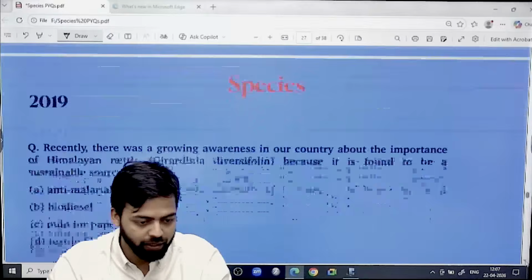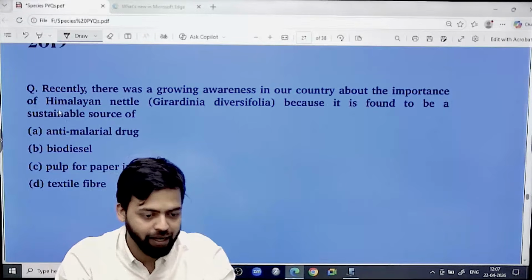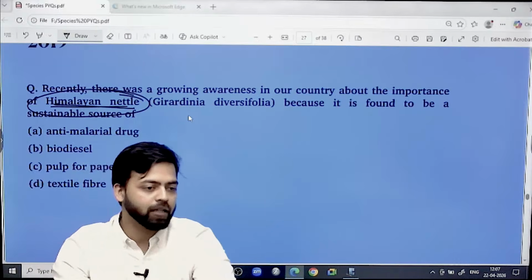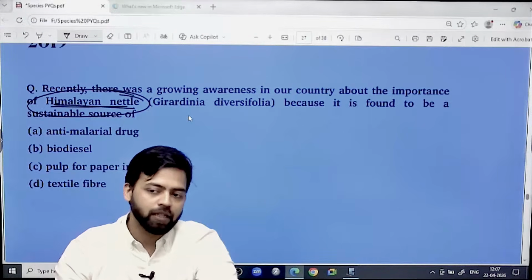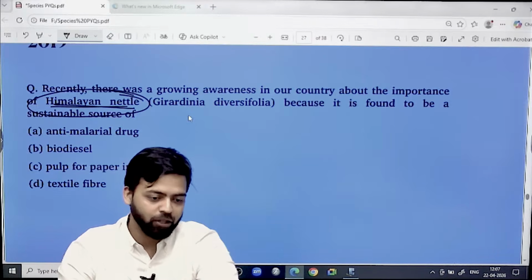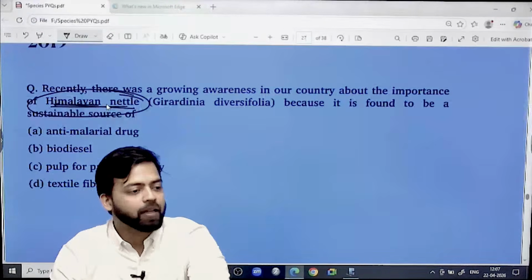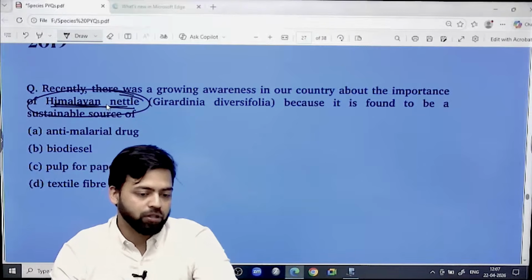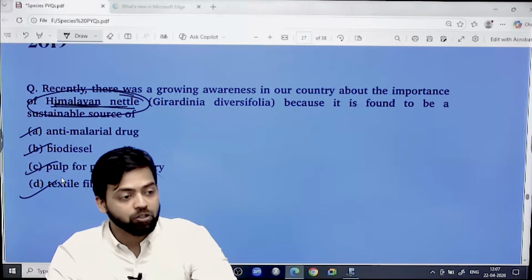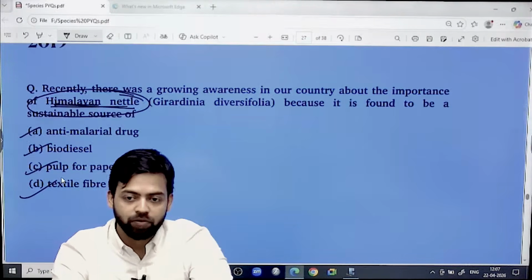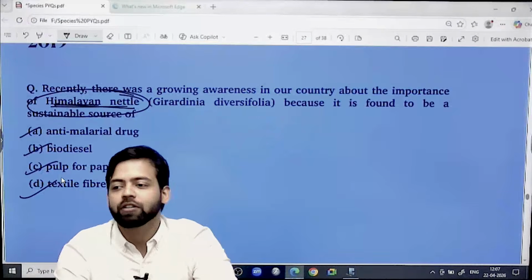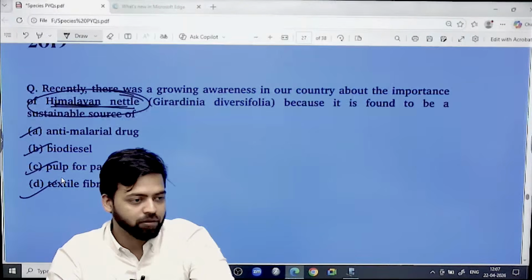But if you see 2020, again 2019, Himalayan nettle. Even if you read a 500-page book on species, you might not find Himalayan nettle. But this question was there, asking where this species can be used, on the basis of current affairs. So that's why this area, species, is a painful area, because a lot is to be covered. Whatever is there in the news can be asked.